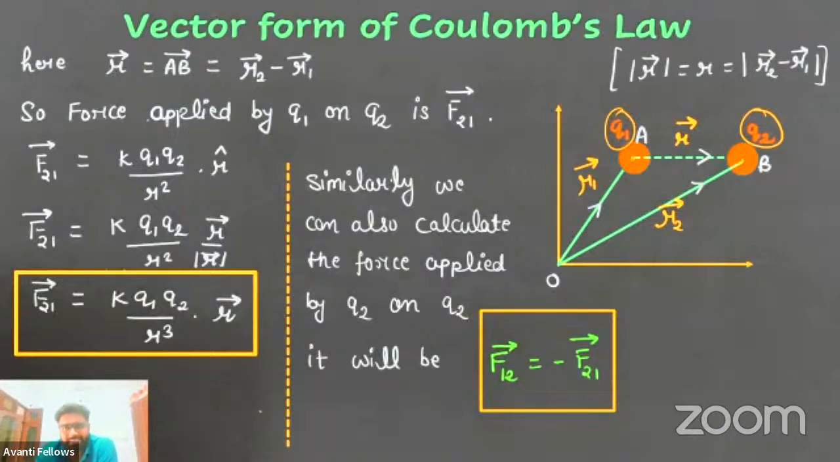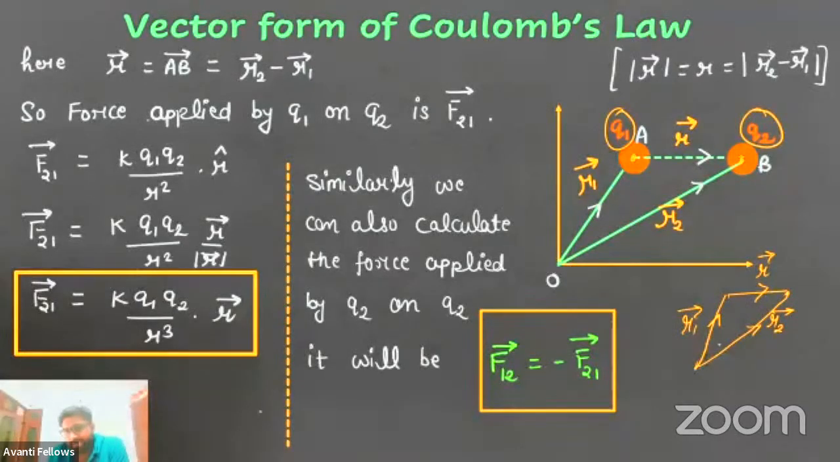Okay. Now understand it line by line. What is R vector? R vector is the displacement vector from point A to B. So this is also the triangle law of vector addition. You must have read it in the 11th class. Look, this is the triangle. This vector is R1 vector. This is R vector and this is R2 vector.